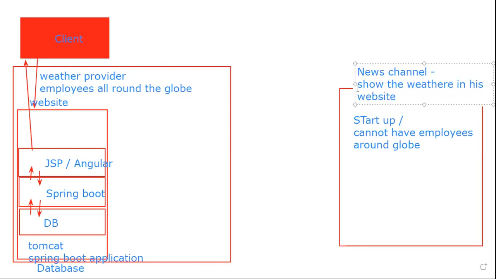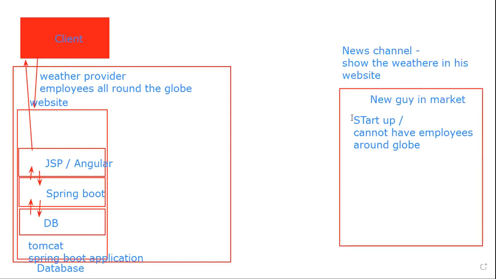So he is a new guy who is a news channel guy, and he wants to show the weather, but he does not have that much financial power to employ people and get the data. But he is good at getting the news. That is his area of expertise. He is not an expert in getting the weather data. Okay, this is the scenario now.